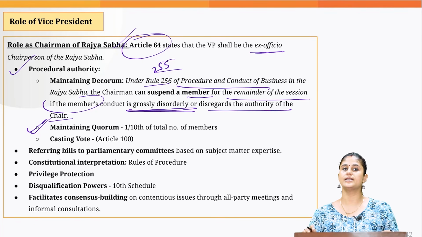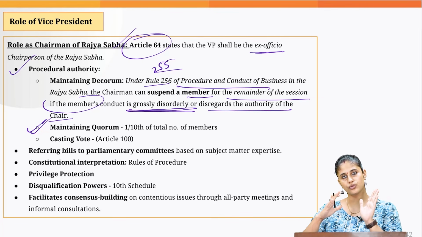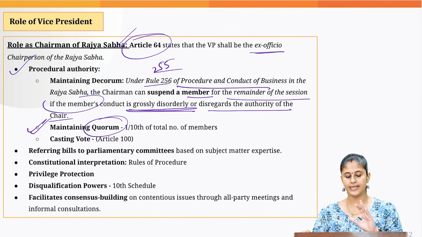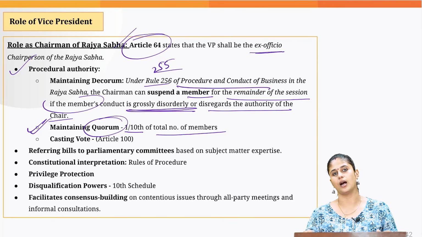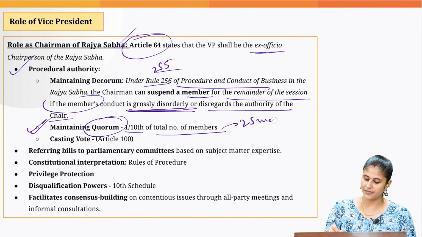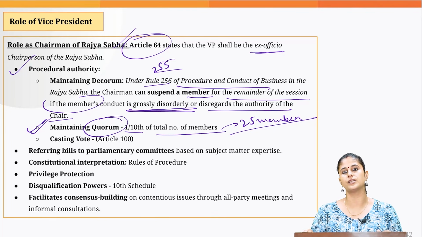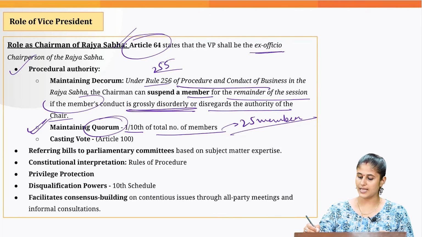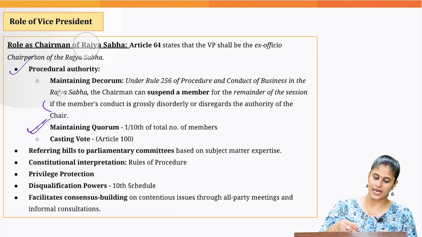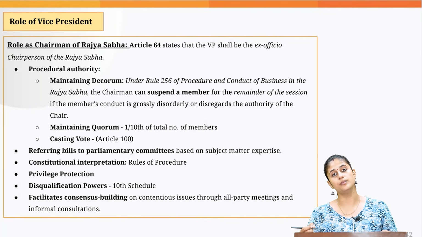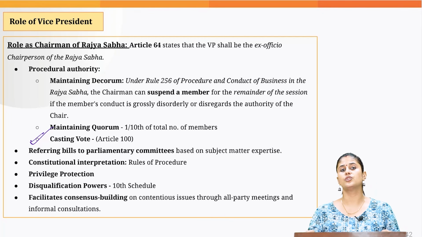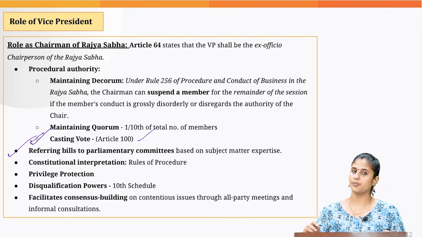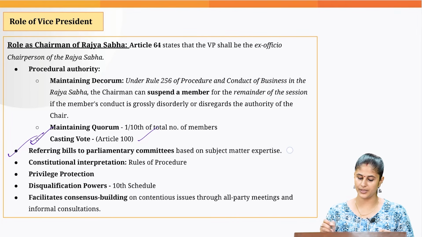Then he is the deciding authority on whether the House should carry on its functioning in case there is lack of quorum. Quorum basically means 1/10 of the total strength of the House. So, in the Rajya Sabha, you need a minimum of 25 members, including the presiding officer, for the Rajya Sabha to carry out its meeting. If there is lack of quorum, the presiding officer can adjourn the meeting. Then he enjoys the casting vote, that is, voting in case of a tie, under Article 100.